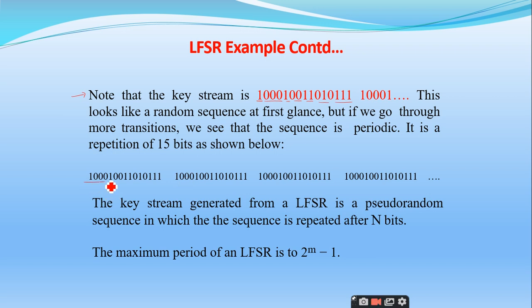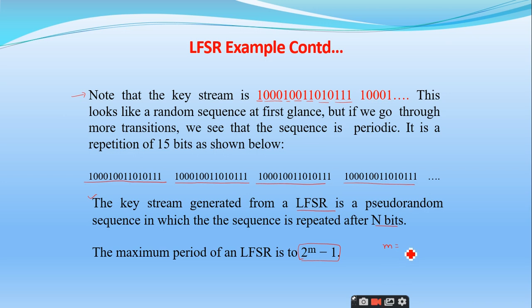So the first 15 bits are like this: 1 0 0 1 0 0 1 1 0 1 0 1 1, and the same sequence is repeated here. Similarly, the same sequence is repeated like that. The key stream that is generated from an LFSR is a pseudo random sequence in which the sequence is repeated after n bits. Right. So the maximum period of LFSR is 2 power m minus 1, right, where m is the number of bits.